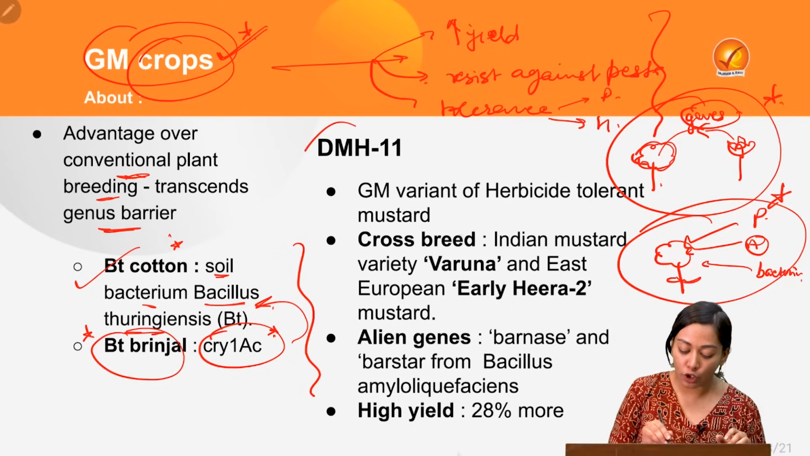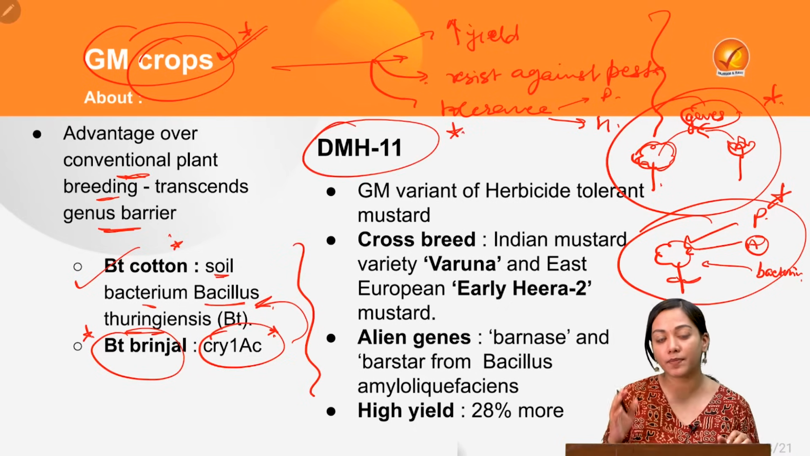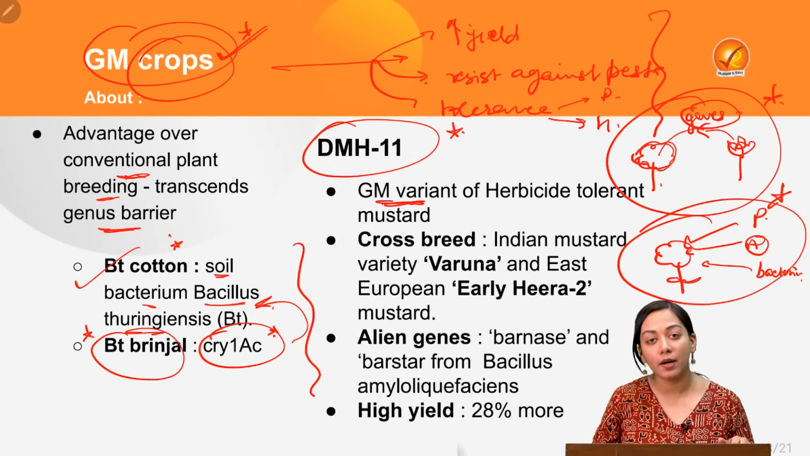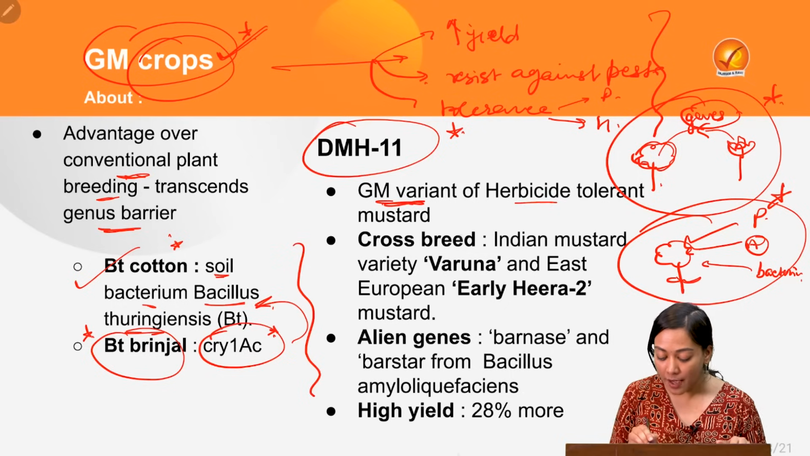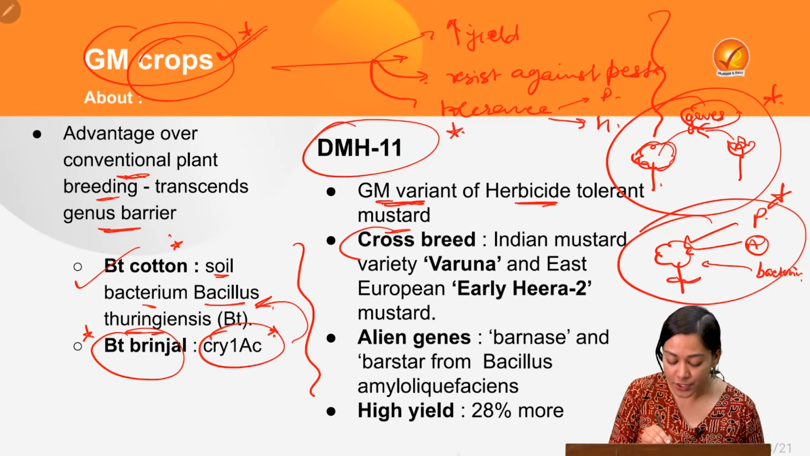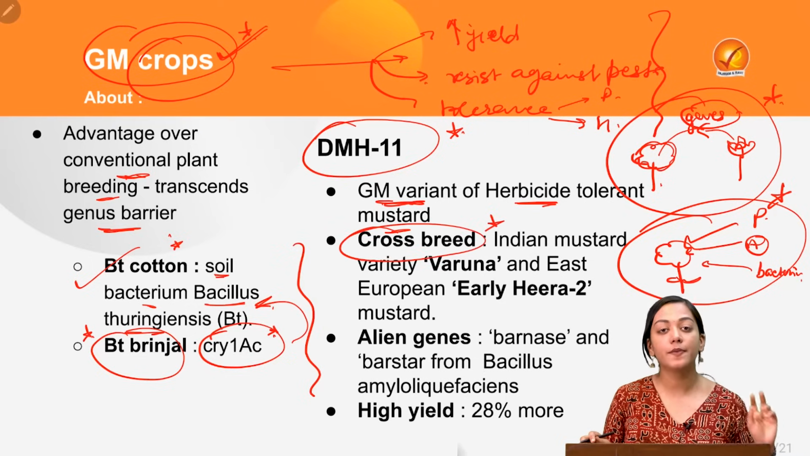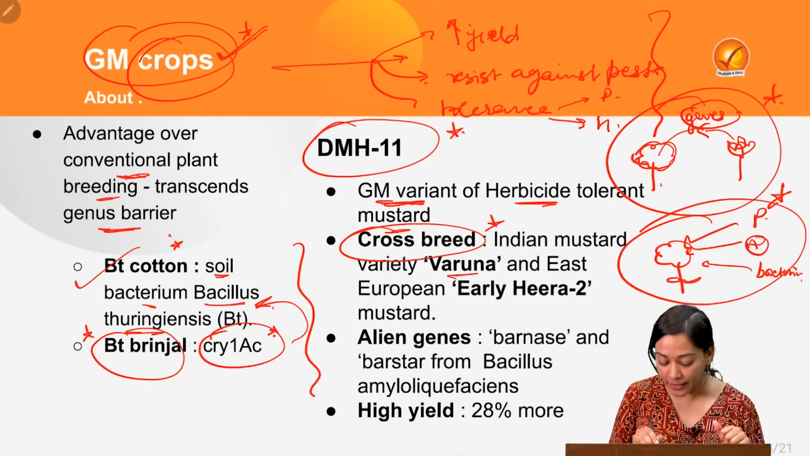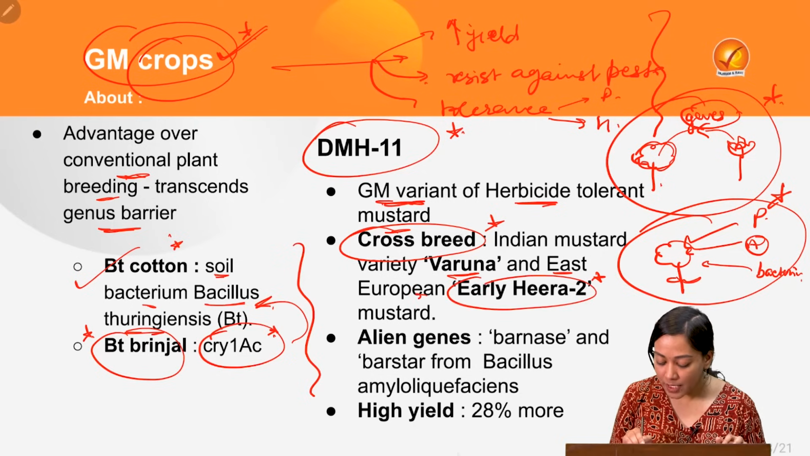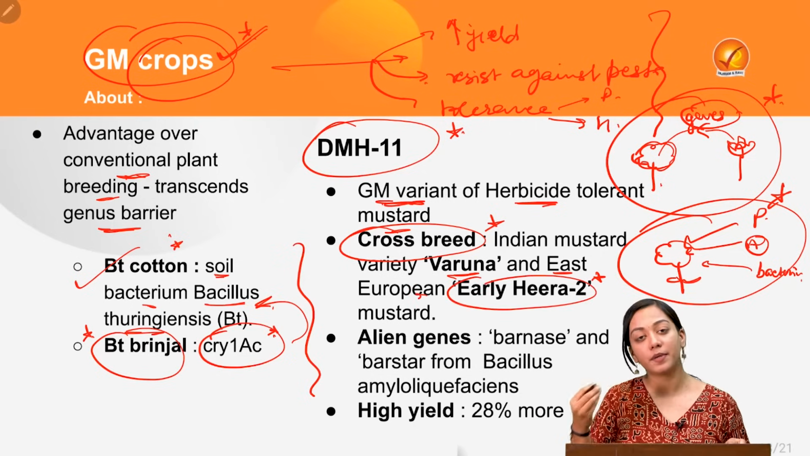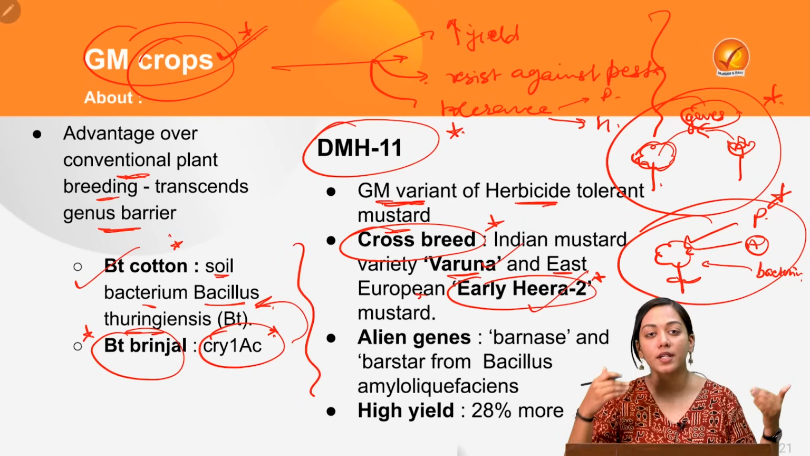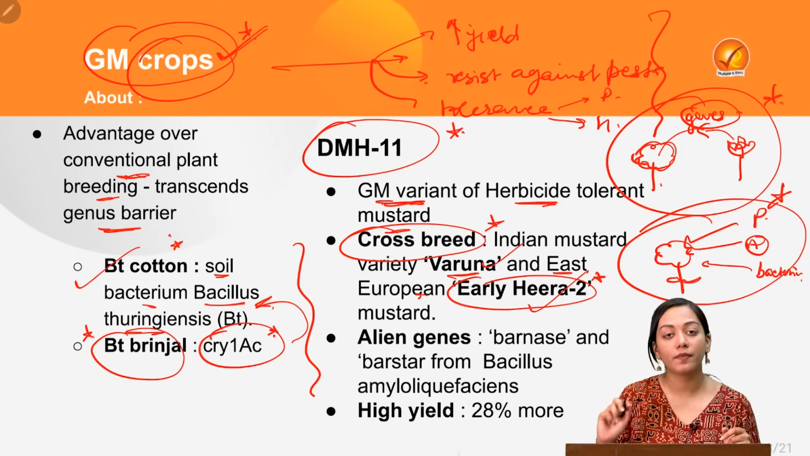Now, what about the crop in question? This is DMH-11, Dhara Mustard Hybrid 11. This is a GM variant of an already developed hybrid crop, the HT mustard, the herbicide tolerant mustard, which is the result of a crossbreed of two things: first, the indigenous variety of mustard, Varuna, and the East European variety, Early Heera. Please be mindful that in the state PCS or the prelims examination, Varuna and Early Heera can be asked, and you will be made to answer what they belong to. So please be mindful of these two keywords.